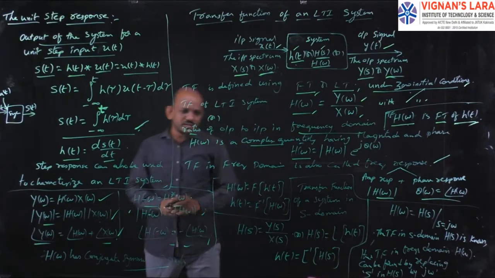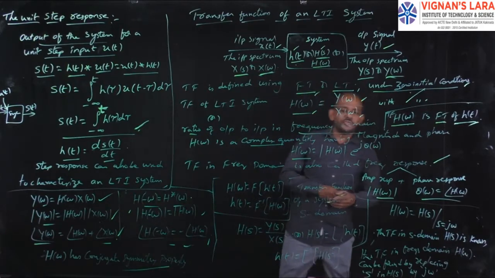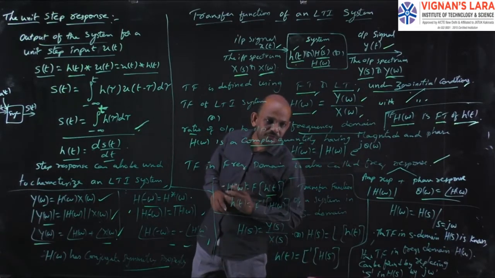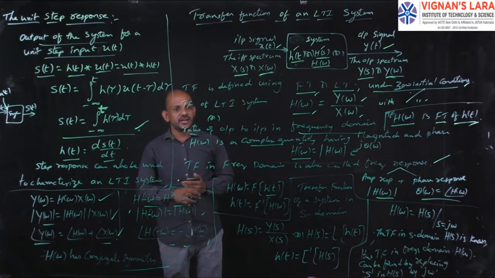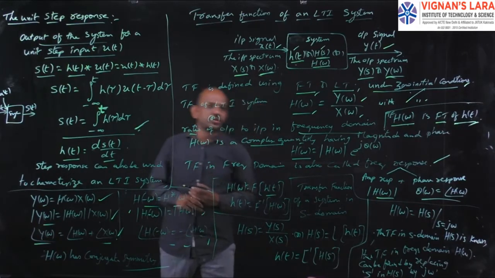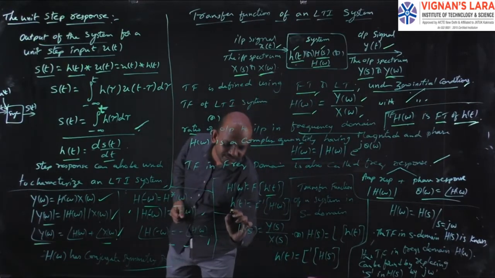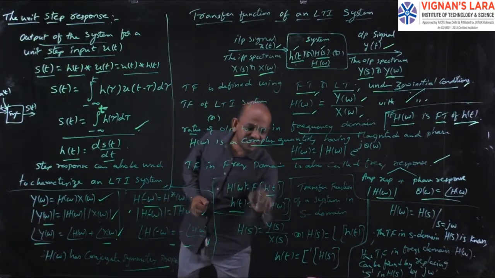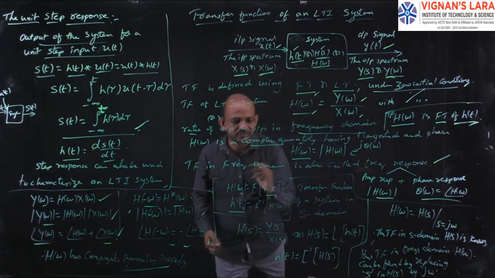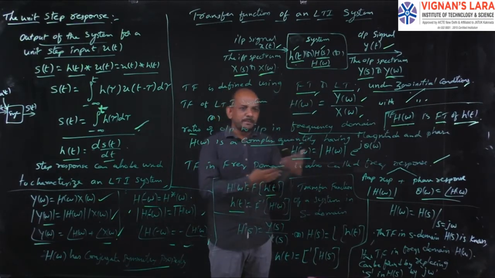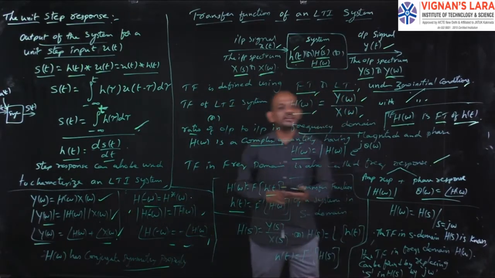Already said, this H of omega, the transfer function, is nothing but the Fourier transform of the impulse response. The Fourier transform of h of t gives the transfer function H of omega. Now how can I get the impulse response? The impulse response h of t can be obtained by the inverse Fourier transform of the transfer function, so h of t equals F inverse of H of omega. So if I know the impulse response, I can get the transfer function, or if I know the transfer function, I can get the impulse response by going for the inverse Fourier transform.